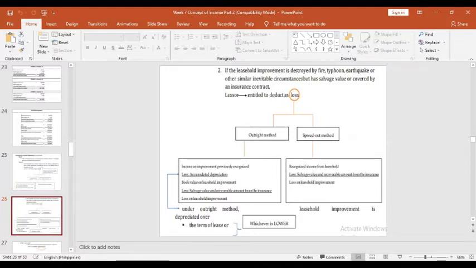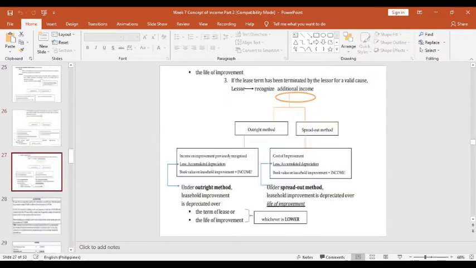About the leasehold improvements, regardless of the method: for the outright method, of course, for whichever is lower on the term of the lease, and under the outright method, depreciated over. For the spread out method, the recognized income from the leasehold less salvage value and recoverable amount of insurance is the loss on the leasehold improvement. So the leasehold improvement is the life of improvement.